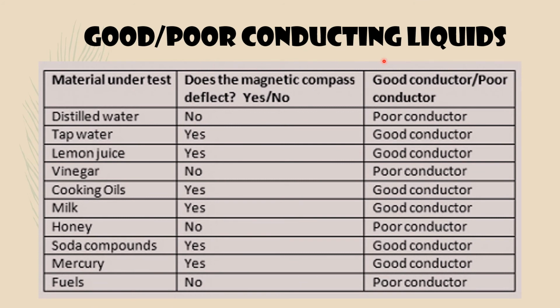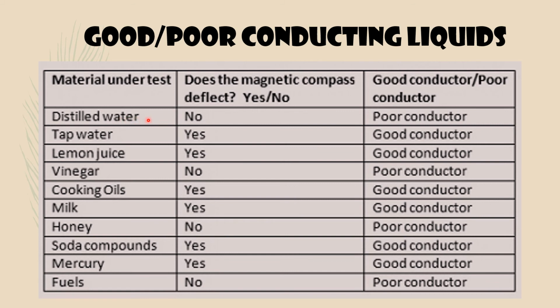Good or poor conducting liquids. This is a table given in your textbook, page number 175, table 14.1. Here, under materials under test, some materials are given. We have to check whether they are conducting or non-conducting liquids. Using the magnetic effect of current, we can see whether each is conducting or not. First one, distilled water. Distilled water means water that doesn't contain any salts or any acids or any base. So that is called distilled water.